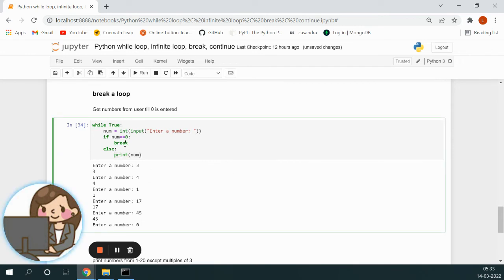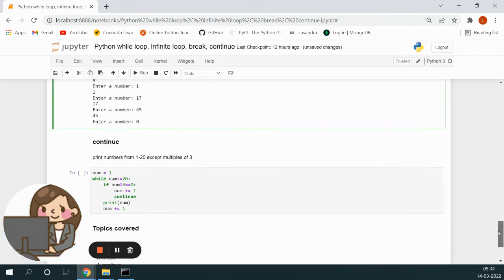So if we have a break statement, when a break statement is encountered, it just breaks out of the loop. So that is what happened here, right? We are getting a number, we are checking if the number is equal to 0. Only if the number is equal to 0 we are doing break, else we are printing that number. So break is a statement which helps us to break out of the loop depending on some conditions. The condition we can give by using an if statement, and it just helps us to break out of the loop.